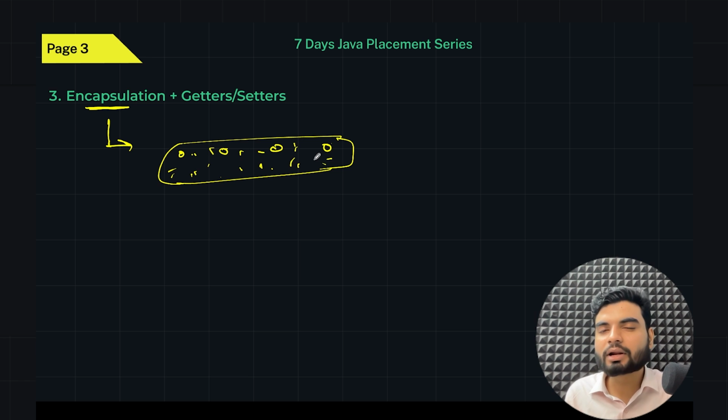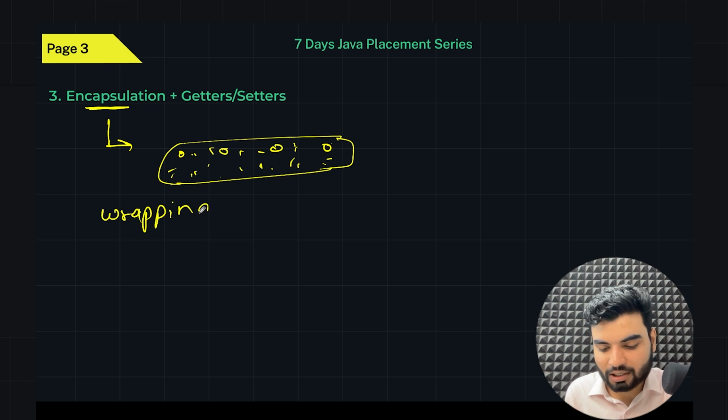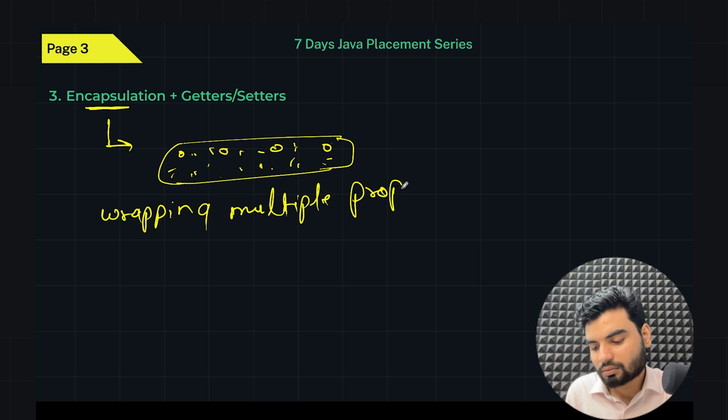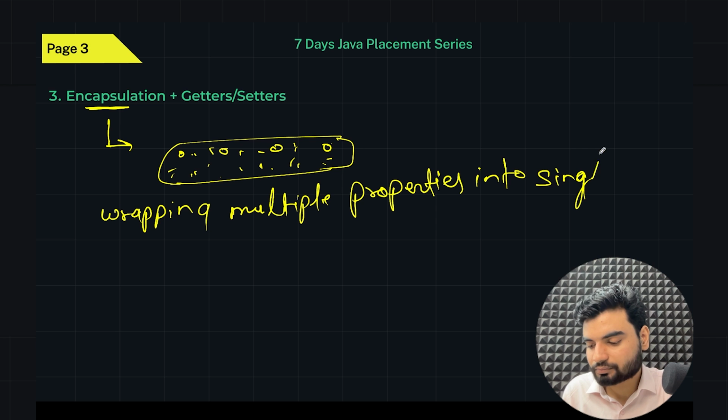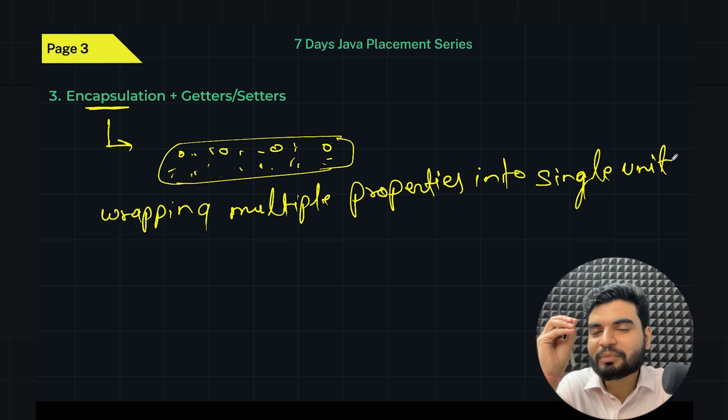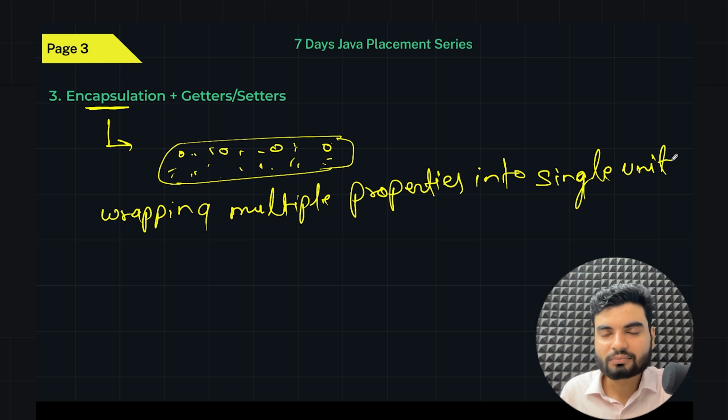So what you're doing is wrapping up multiple properties into a single unit. Yes or no? Into a single unit. That's encapsulation. You getting my point? If I have multiple medicines, I have wrapped all of them into a single capsule. So that's encapsulation. Okay, so how do we define it in Java, and what is the use of getter